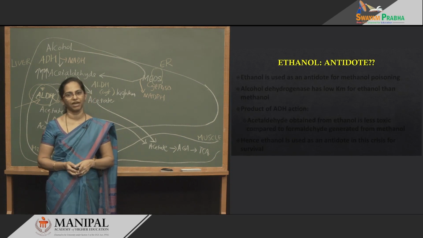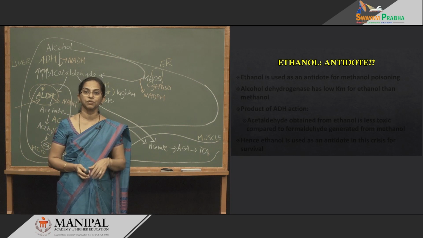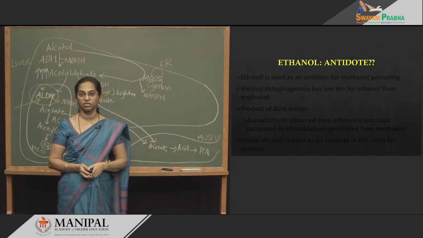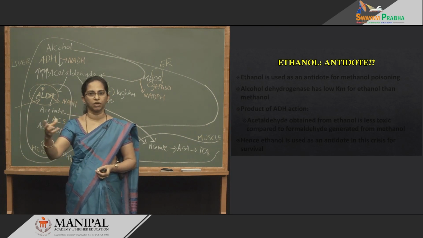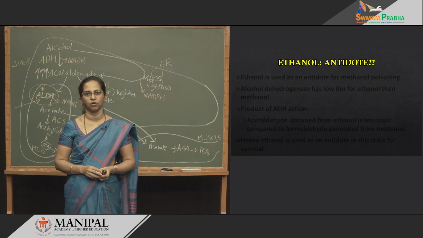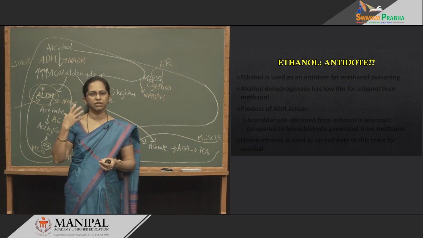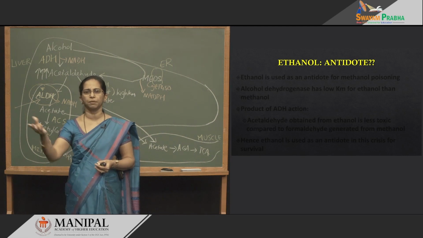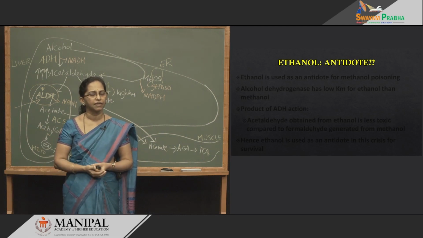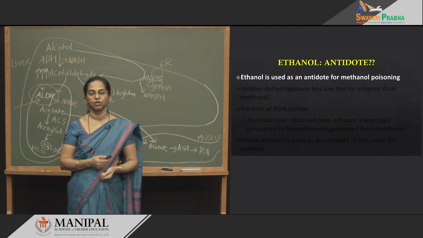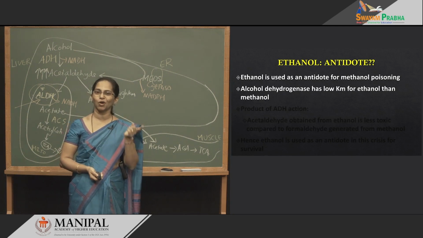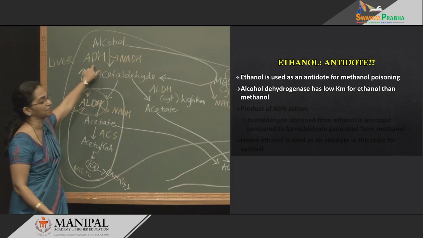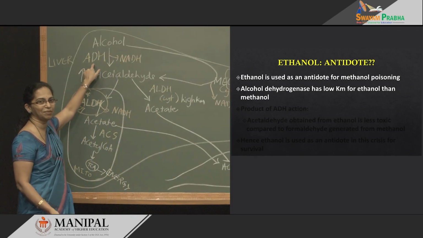And one last thing which we have to discuss is, is ethanol really used as an antidote for methanol poisoning? You must have heard that certain people drink some locally available cheap source of alcohol. They mix methanol with that, and we get to hear stories in the newspaper, so many people died drinking that. Now, what is that due to? Methanol poisoning. But why is ethanol used as an antidote? You bring them to the hospital, they give you ethanol, because ethanol is a competitive inhibitor for this enzyme. So, alcohol dehydrogenase will be inhibited by ethanol.